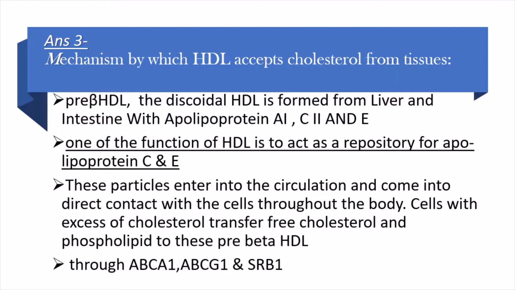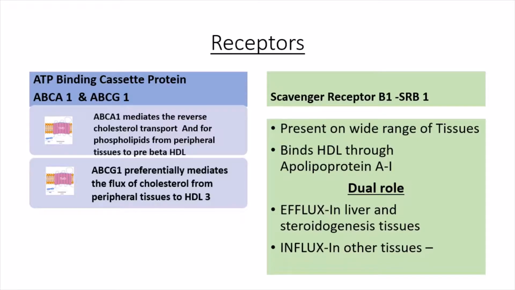These particles enter into circulation. Now we are talking about the pre-beta HDL, which will then go throughout the body. यहाँ से भी excess cholesterol मिलेगा. It will take that excess cholesterol with the help of 3 receptors: ABCA1, ABCG1 and SRB1. Let's now see the receptors.